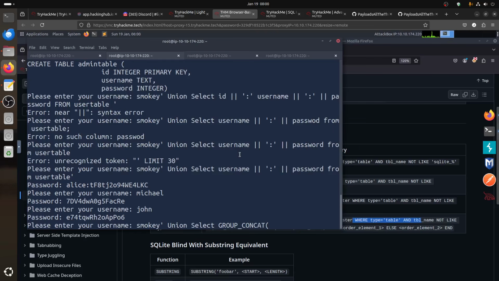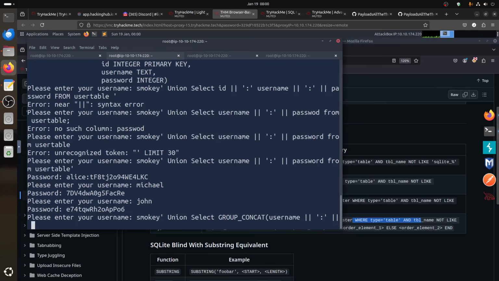Group_concat, and then what we want is username, and then we want to make it nicer. We want the two points, no, not that one. Then we continue it and push it with the password, and we want to separate with that thing.